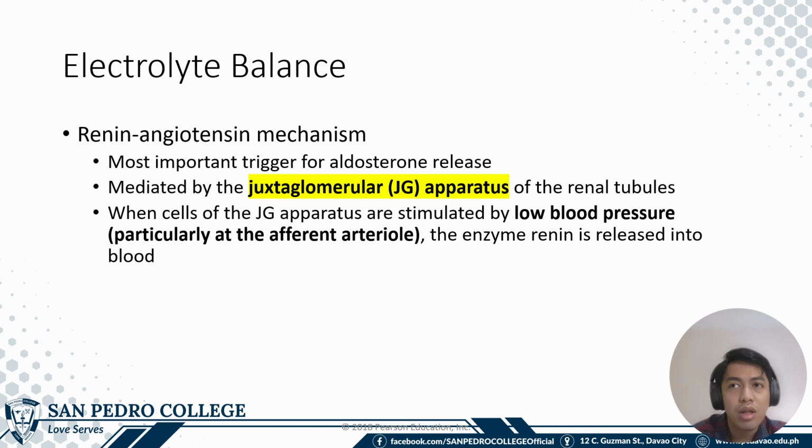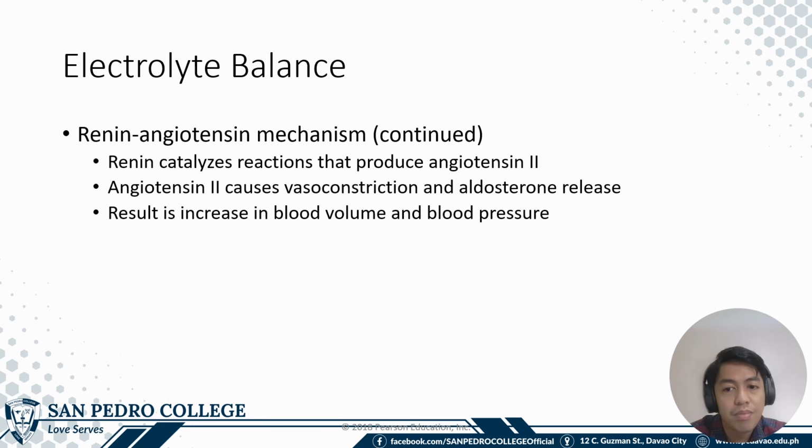So, if there is again low blood pressure, primarily because of low blood volume or hypoperfusion of the kidneys, or simply the person is dehydrated, the decrease in blood perfusion in the afferent arteriole will result in the release of renin. So what is then the result of renin releasing into the blood? Renin catalyzes the reactions that produce angiotensin 2, wherein angiotensin 2 subsequently causes vasoconstriction and aldosterone release, hence increasing the blood volume and blood pressure.